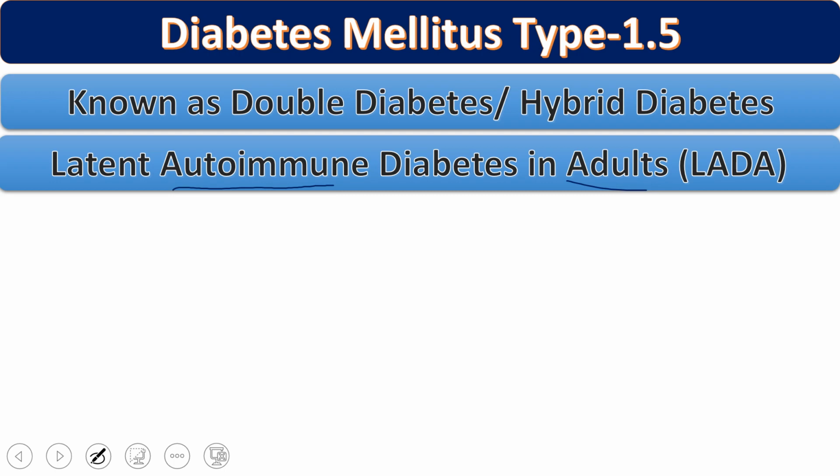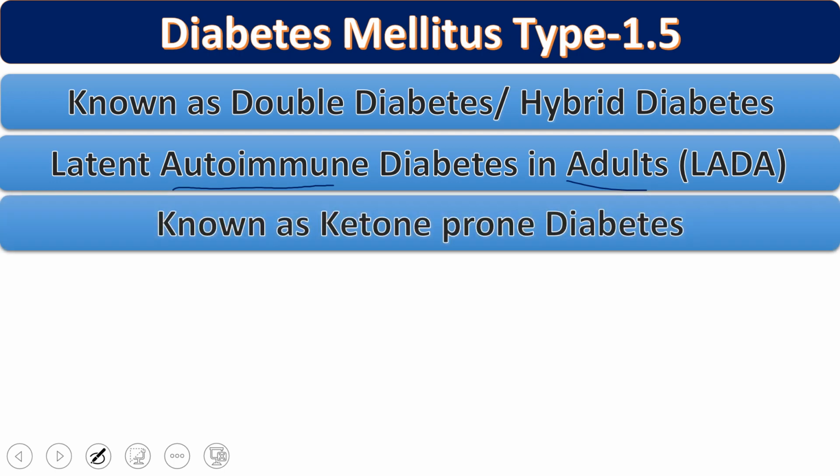LADA tends to develop more slowly than type 1 diabetes mellitus in childhood, and it develops more in adults. So sometimes doctors misdiagnose it as type 2 diabetes mellitus. LADA occurs through the development of autoantibodies against pancreatic beta cells. So beta cells will be damaged, or some enzymes that normally function in the pancreatic cells are affected. So ultimately, insulin is not sufficiently produced.